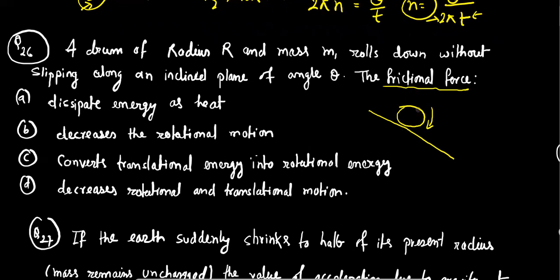As we know, rolling friction is the friction acting between the surfaces in contact that tries to roll the object. Without friction, the object cannot get rotational motion while traveling downward.